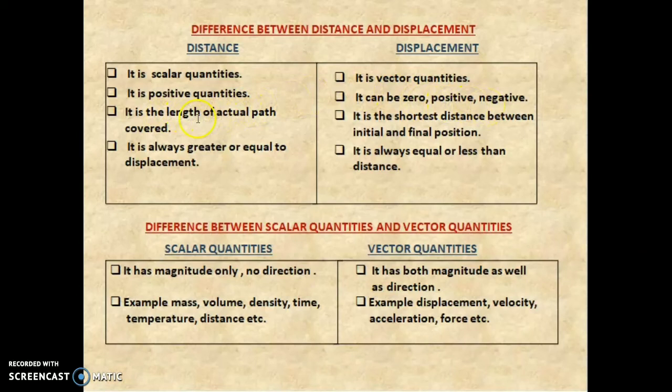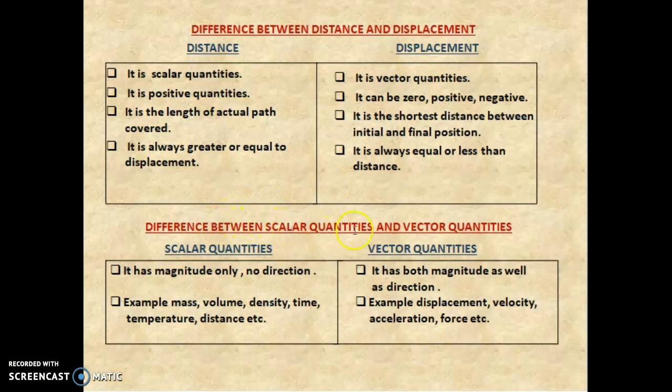Distance is the length of the actual path covered. Displacement is the shortest distance between the initial and final position. Distance is always greater than or equal to displacement. Displacement is always equal to or less than distance.